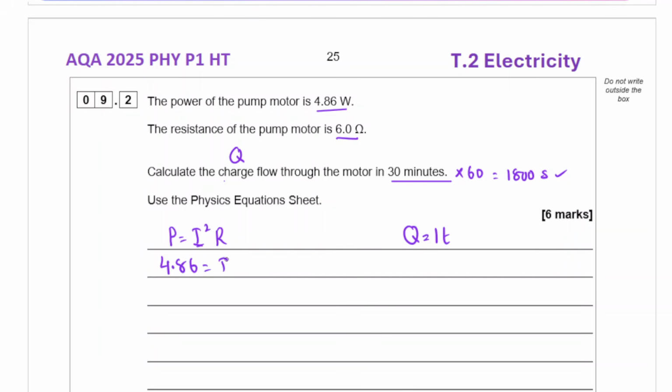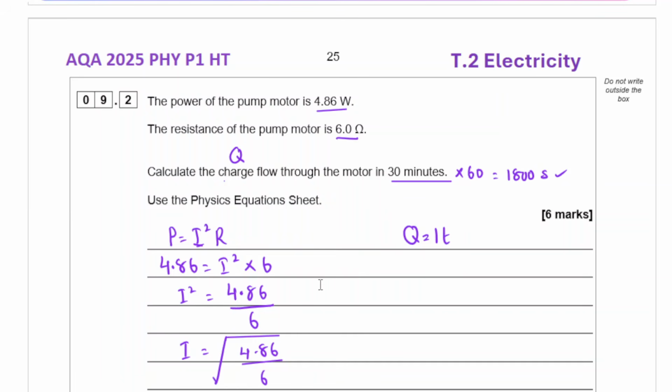4.86 equals I squared times 6. So I squared equals 4.86 divided by 6. And I equals the square root of the answer. Before I find the answer, let me just write it as 4.86 divided by 6.